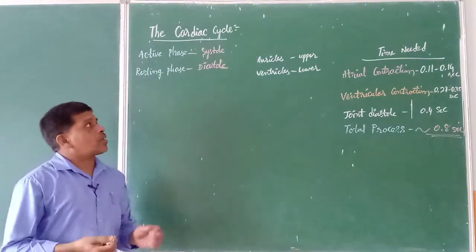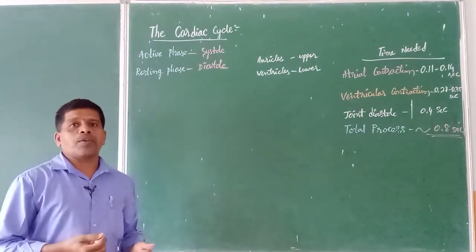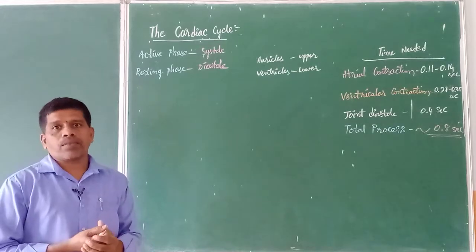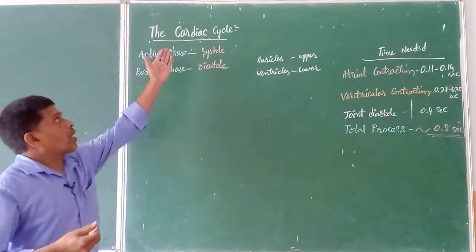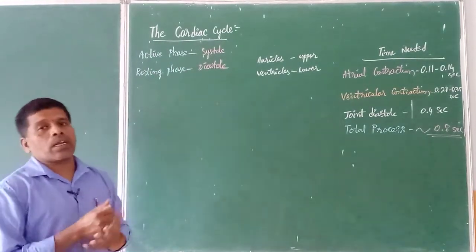In yesterday's class, we saw the differences between the arteries and veins. Now let us see about the cardiac cycle. What is this particular cardiac cycle?